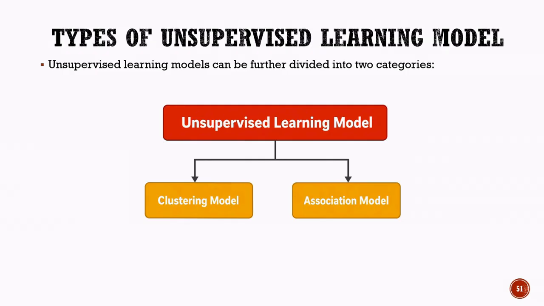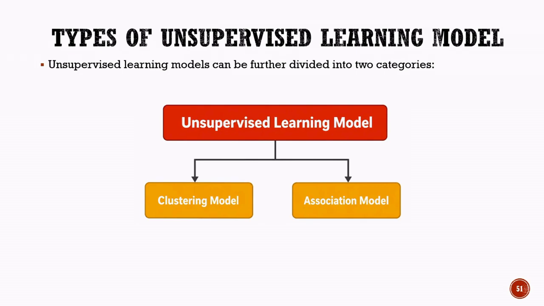The first category is clustering. In clustering, the model groups similar data points together based on shared characteristics. The goal is to identify natural clusters or segments within the data. For example, a music streaming service may group users with similar listening habits into different customer segments.